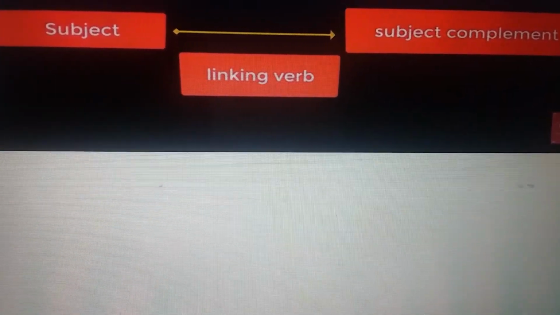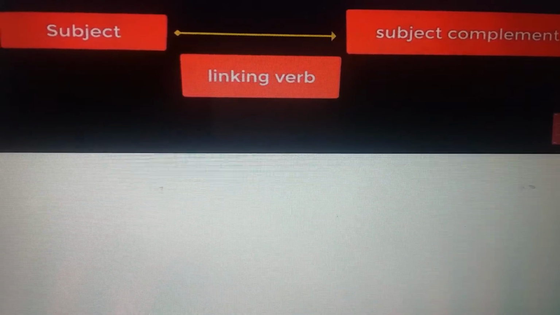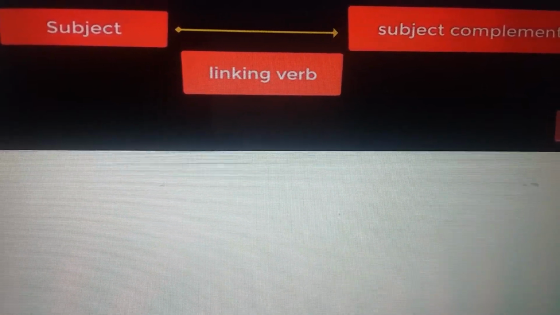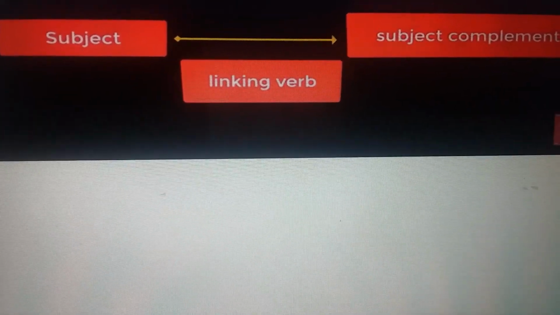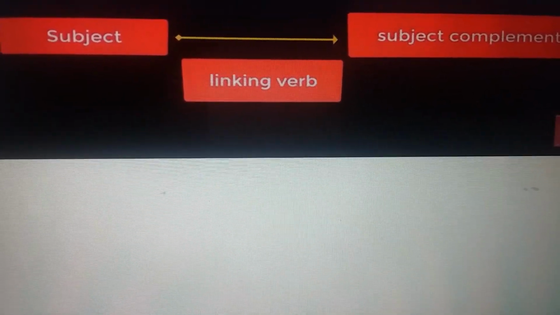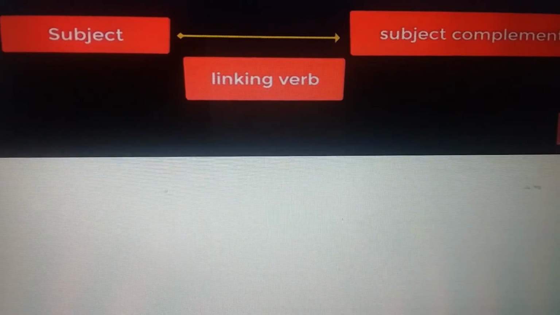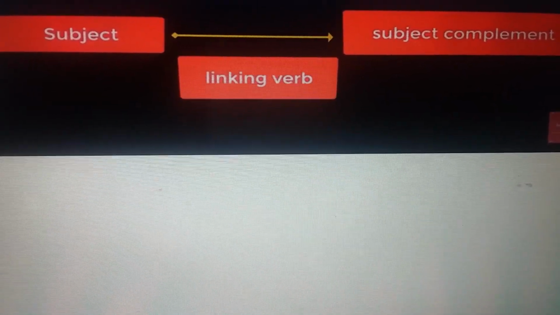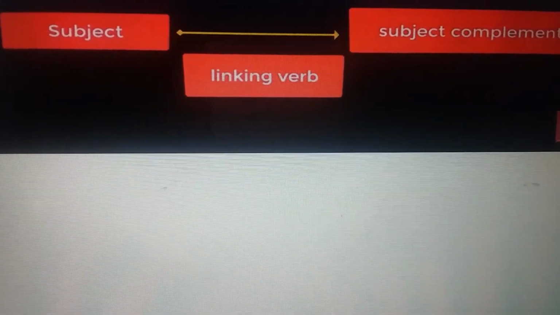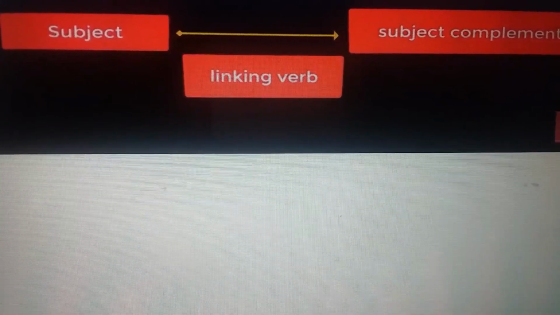Whenever there is just information about the subject, we use linking verbs to join them. There is no action verb in it, no action in the sentence. Just information is provided.